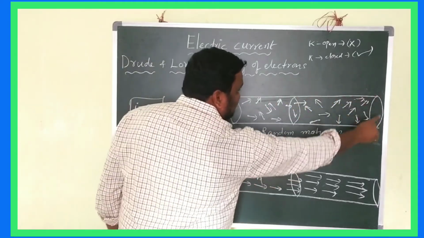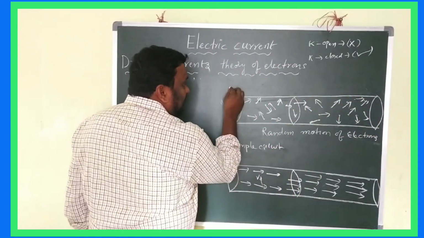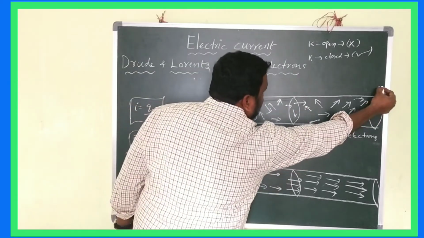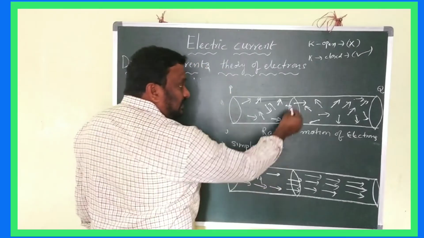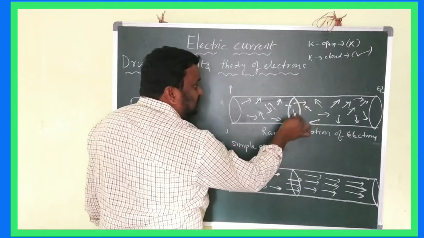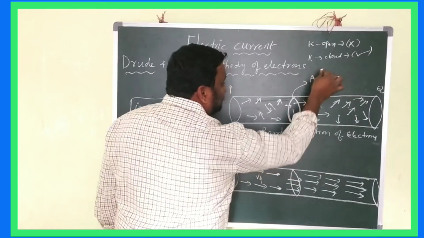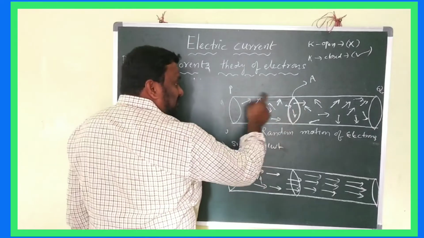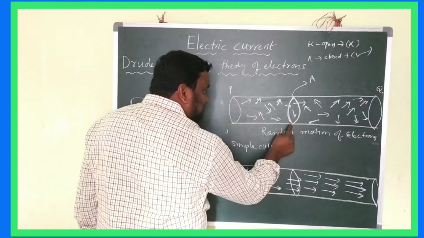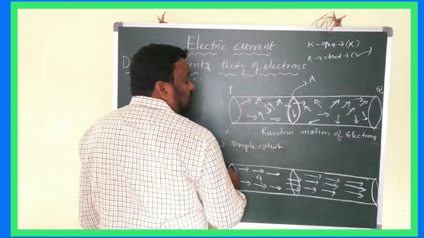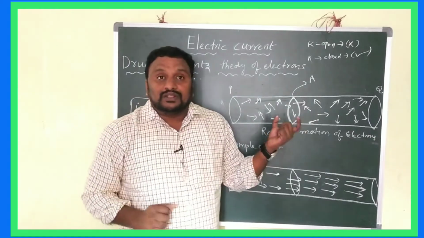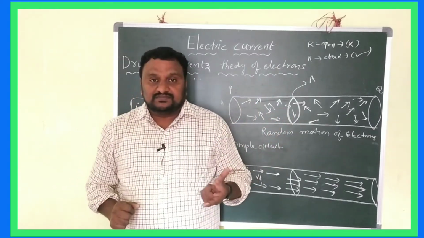This is one conductor, with one end P and the other end Q. Here we selected one particular area of cross section, capital A, in the conductor PQ.